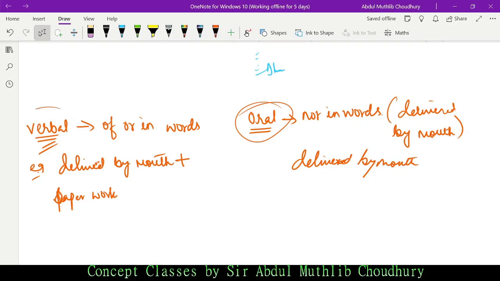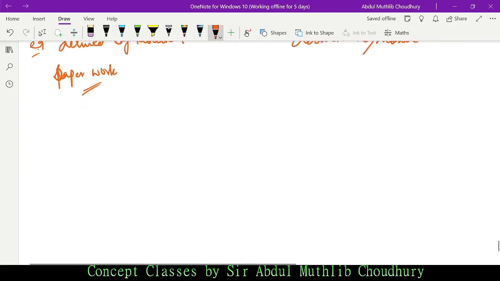Whereas there are verbal contracts as well. There are written contracts, and there are verbal contracts. Verbal contract means what? Something spoken plus supported by some paperwork. I hope I'm clear with this concept.